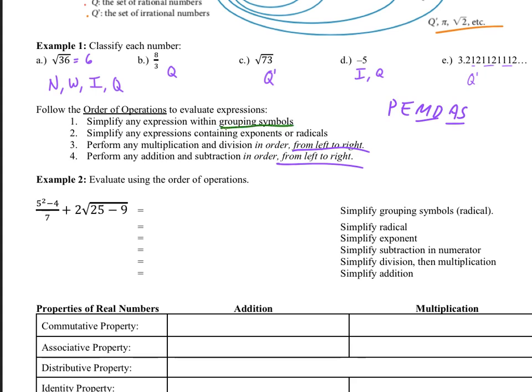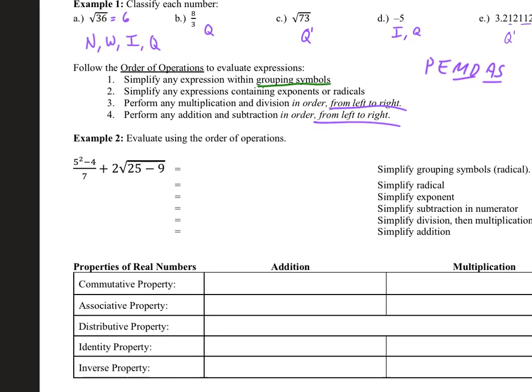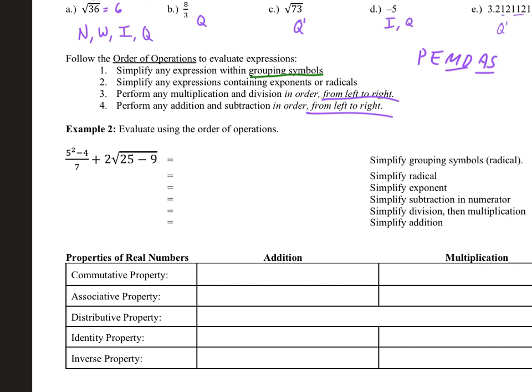So anything that's grouping, and a grouping can be anything that's put together in one place. You'll notice the numbers under the radical here are grouped because they're all under the radical, and these numbers up here on the numerator are also grouped because they're all being divided by 7. But where we start is by looking for the simplest of the groupings, which would be the stuff that's under the radical, since there's nothing else to do there. So we just need to figure out what 25 minus 9 is, and everything else would stay put.